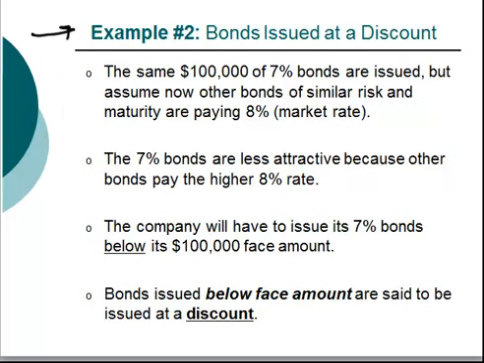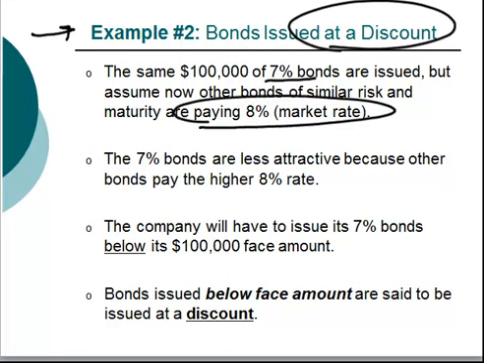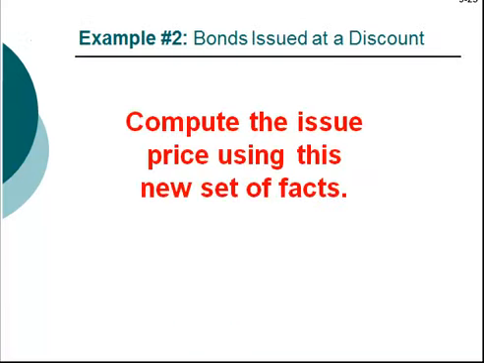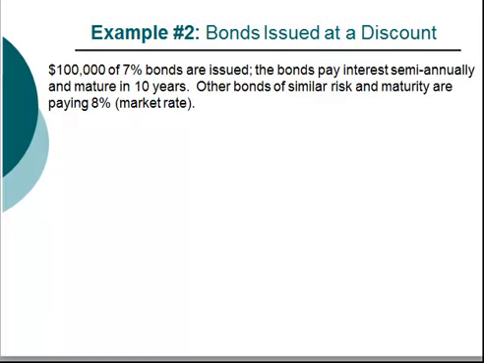With example 2, let's examine the bond issued at a discount. Now we will assume that the market rate is 8%. The 7% bonds are less attractive because other bonds in the marketplace offer a higher rate. In order to entice lenders to purchase our bonds, we will have to issue the bonds in an amount below face value. Let's compute the issue price using this new set of facts.